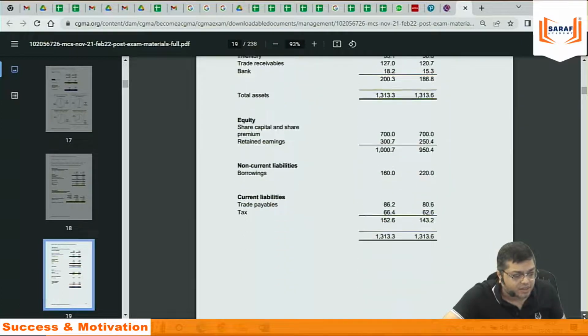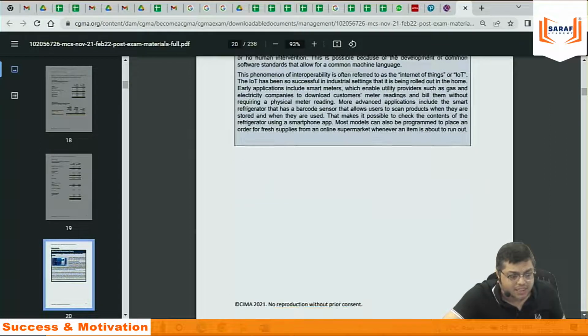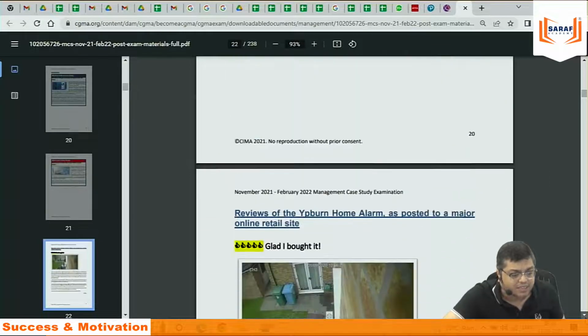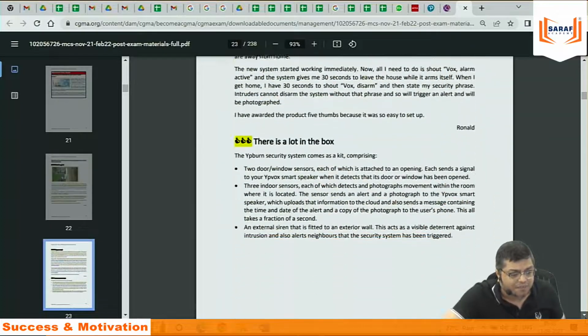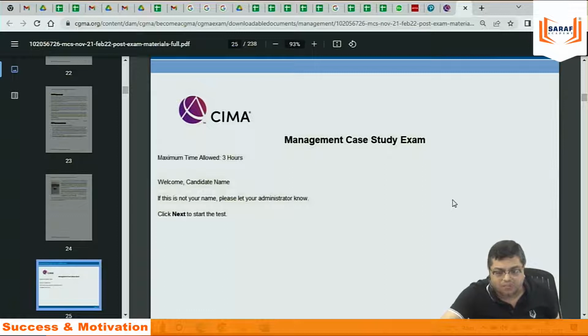Then, at the end, they are giving some newspaper clips. What somebody is saying about the industry, what challenges, what good things are happening in the industry. That is the pre-seen material given to the students around 45 days before the exam. Like this time you will be getting it on 30th of September.